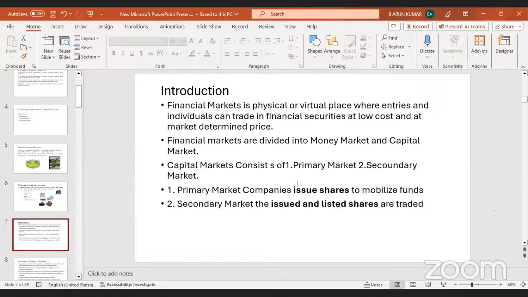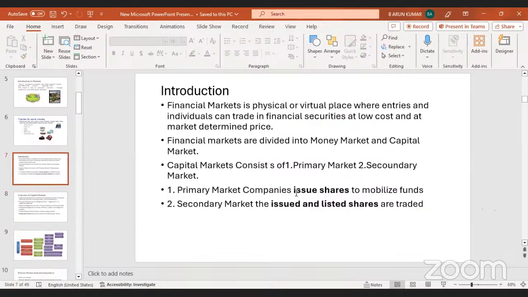The capital market consists of two things: one is the primary market and the second is the secondary market. The primary market is where they initially issue shares to mobilize funds for the establishment of an organization. Capital markets are divided into the primary market and the secondary market. The primary market consists of issuing new shares. The secondary market deals in issued and listed shares.